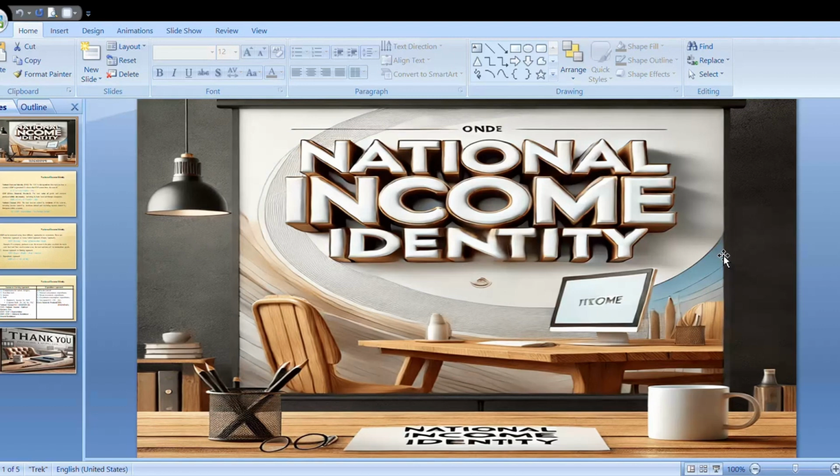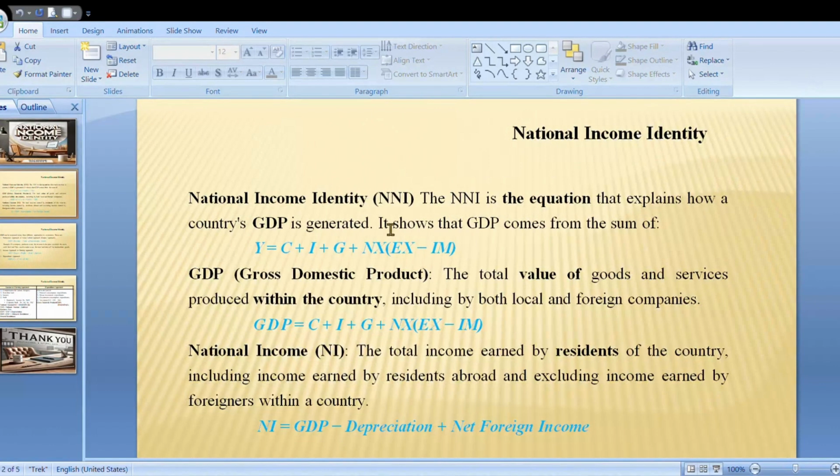We are going to discuss national income identity. Do you think national income identity, GDP, and national income are the same? Let's see. National income identity, or NNI, is the equation that explains how a country's GDP is generated.